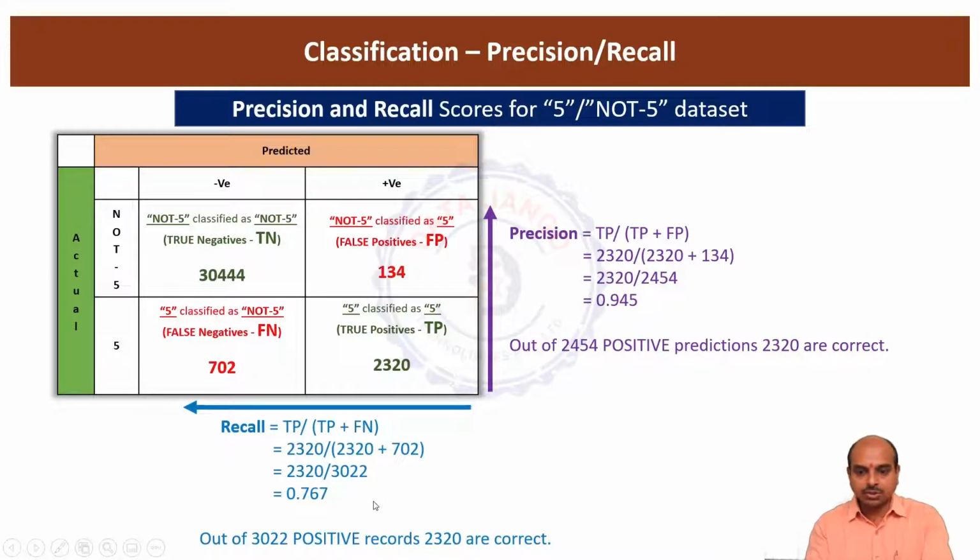So using these two scores, you can understand better how the model is working. Out of positive predictions, 94% are correct. Out of total existing data, 76.7% it is predicting correctly. So there is a lot of room for improvement in the area of positive class predictions. So these are called precision and recall.